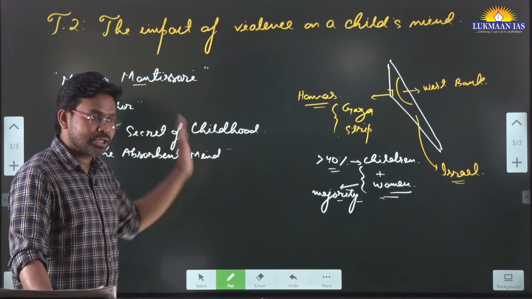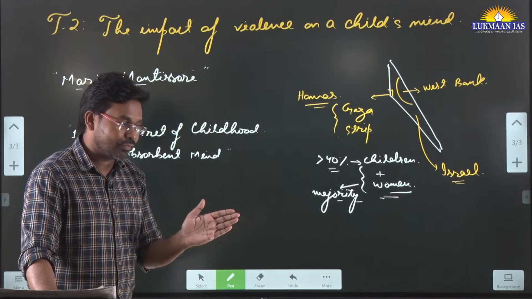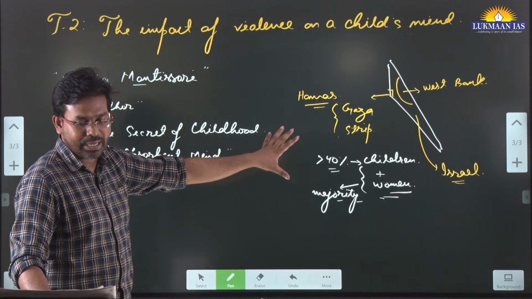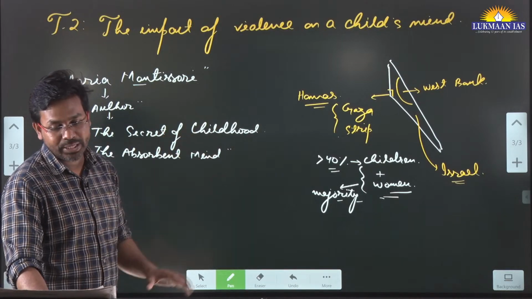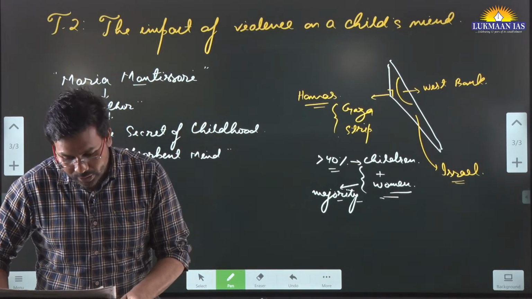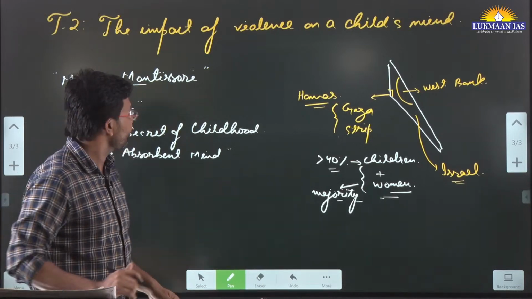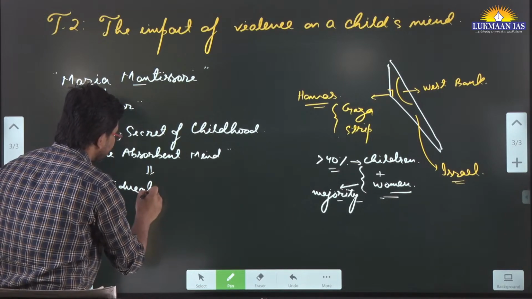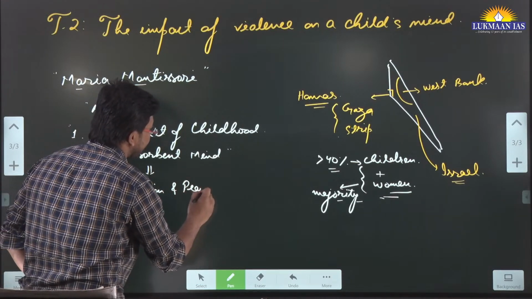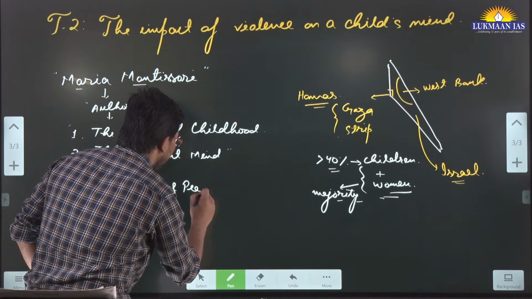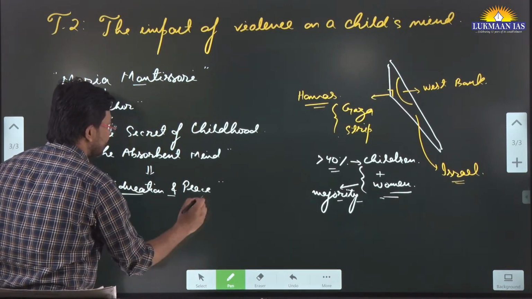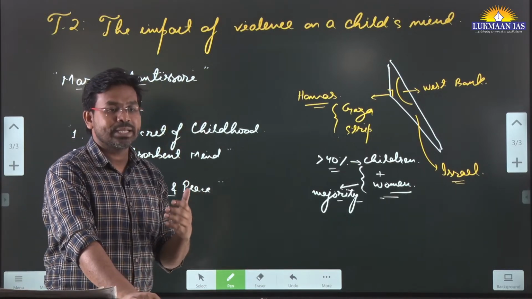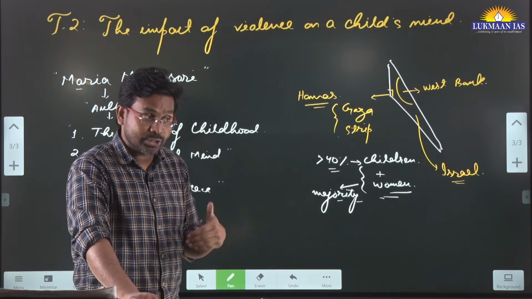And whenever possible, this child is going to join a kind of group or army so that they can take collective revenge. In this article they have mentioned it, and the author has written so that she can promote education and peace among countries. But why did she want to promote education and peace? If countries know how warfare impacts the mind of a child,